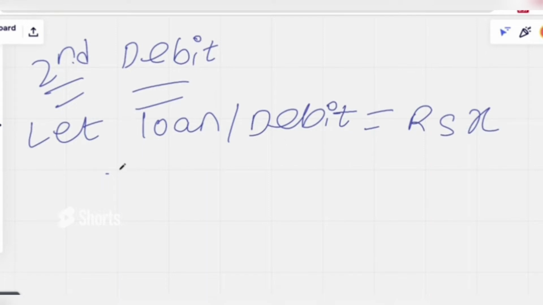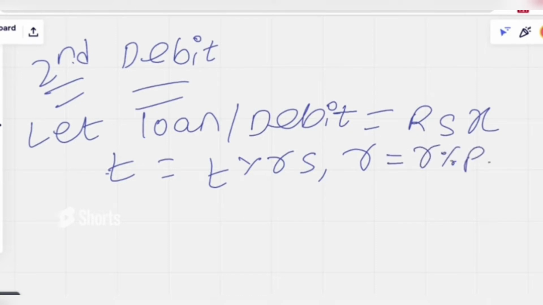The time period for which the debit is taken is t years. The rate of interest at which this loan has been taken is r% per annum. Do follow this simple trick. If you have this kind of scenario in any problem, just apply this simple formula.